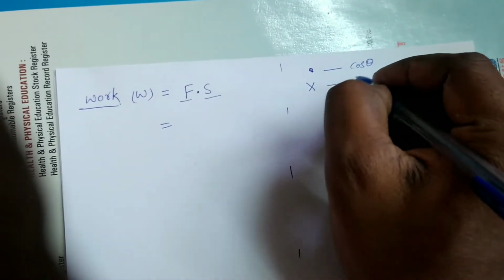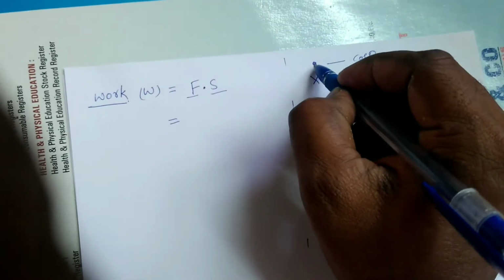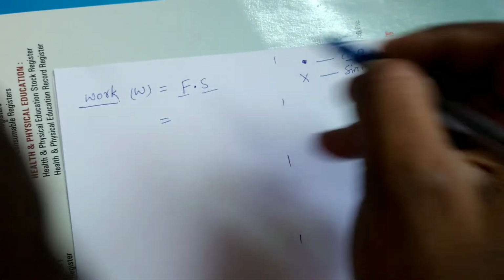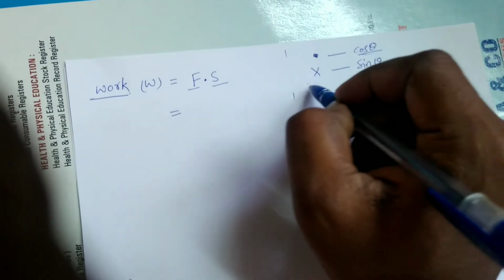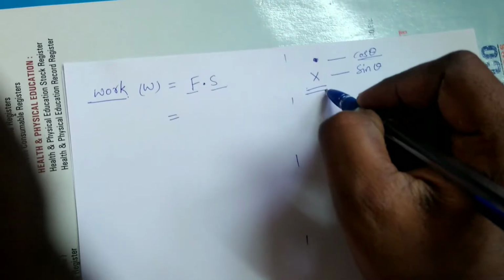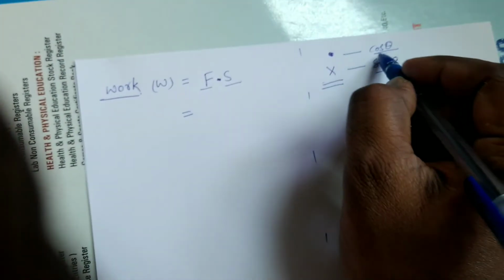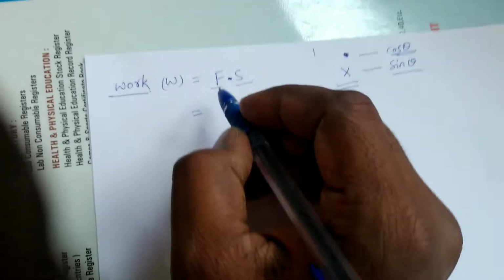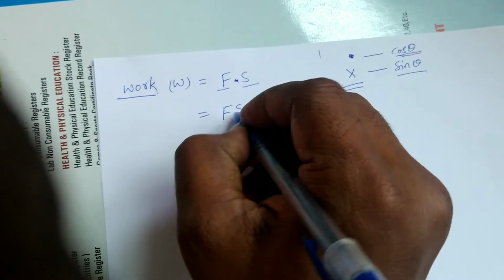Whenever cross is there, you have to take sin theta. Here dot is there, that's why you have to take cos theta between the two vectors. F dot s means F s cos theta. How can I say work has been done?